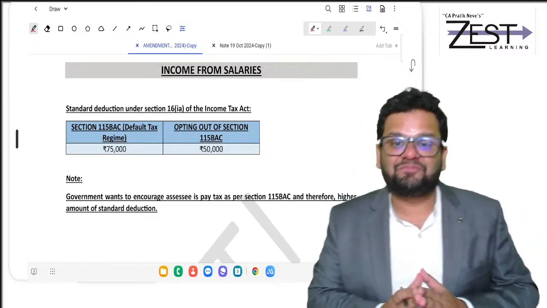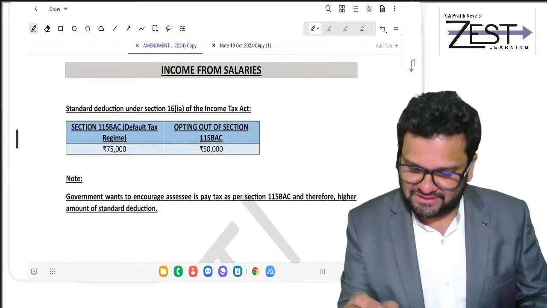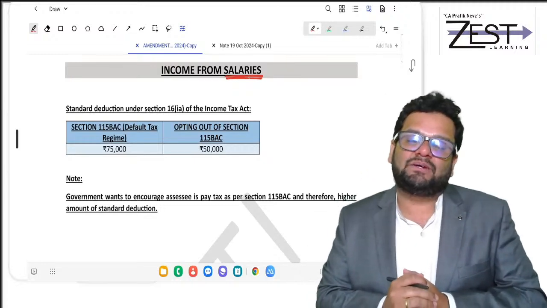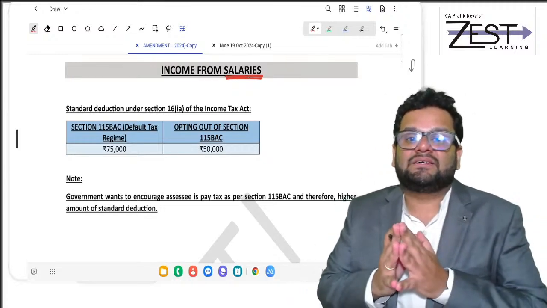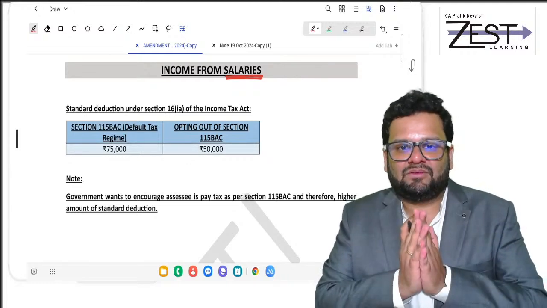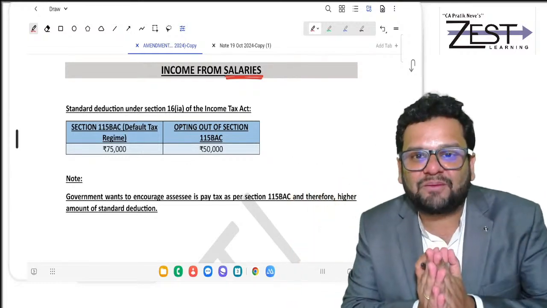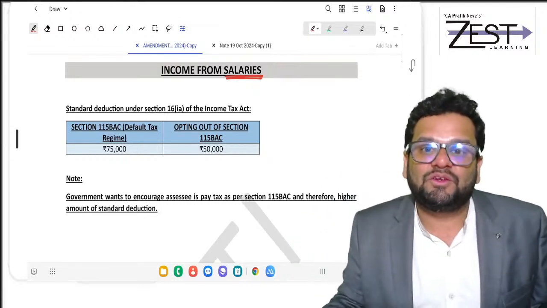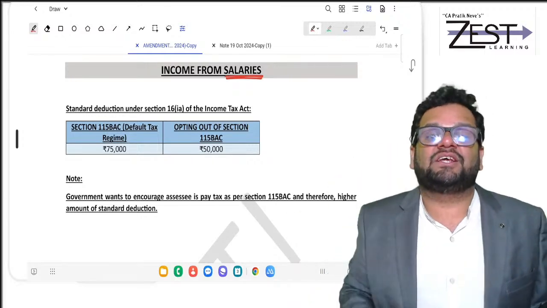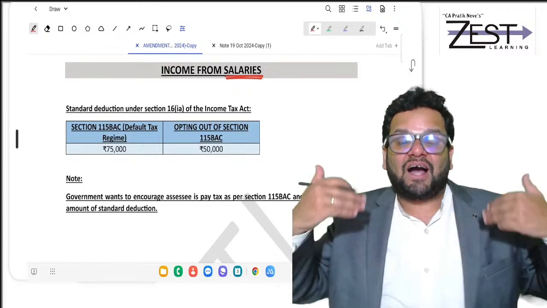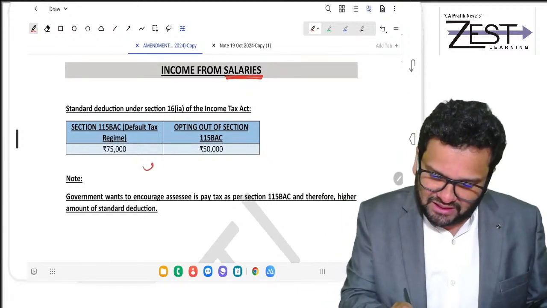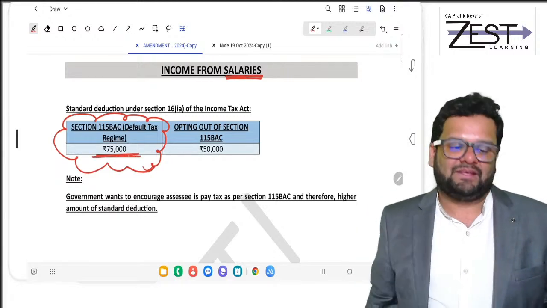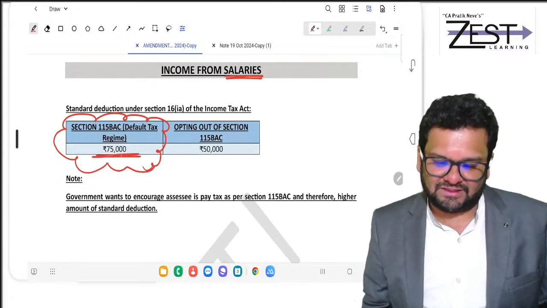Going ahead, income from salaries. In income from salaries, one big amendment is there. What is that amendment? If I'm going for 115BAC, then the standard deduction has been changed. I will get a higher standard deduction. I will get a standard deduction of 75,000 rupees. Getting it? Yes, sir.